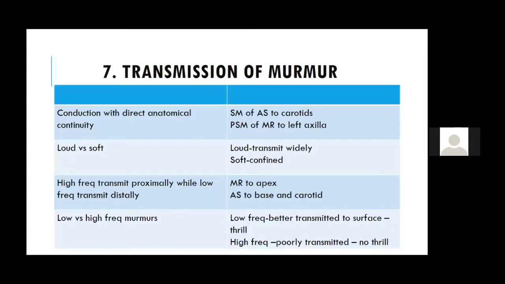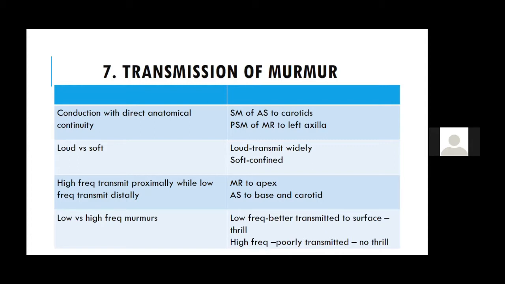Now, as I already discussed, the transmission of murmur is important, but at your level, I feel you should not try to differentiate between conduction and radiation, because at present it doesn't make much difference whether you call it conduction or radiation. Like we know, an aortic stenosis murmur, the systolic murmur, conducts, or you can also say radiates, to the carotid. Most commonly it goes to the right carotid.